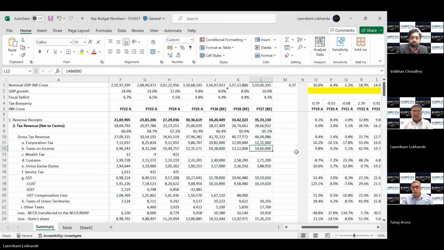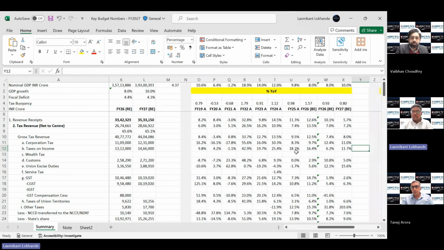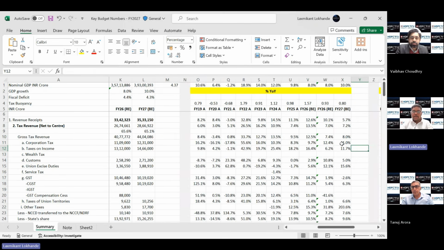Even the income tax minimum slab was revised. So are you seeing any effect of the same in the direct tax collection in this year or the years to come? No, so again, in the direct tax collection, the corporate tax revenue growth is assumed at 11%, and the personal tax growth is assumed at 11.7%.